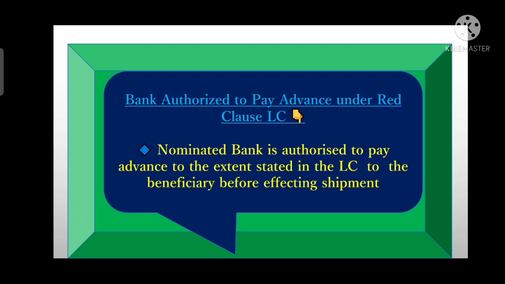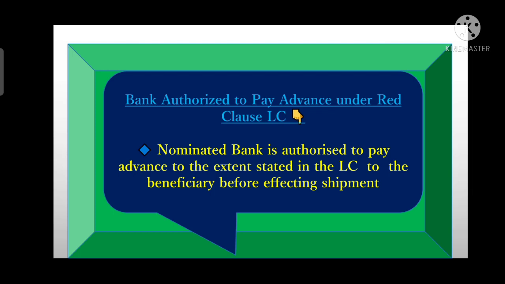Now, who is authorized to make the advance payment under Red Clause LC? At the time of LC issuance, the issuing bank will put a clause stating that a specific bank is authorized to make advance payment to the beneficiary whenever it claims. Under this type of LC, when the issuing bank issues an LC, it authorizes a bank, called the nominated bank, to make the payment to the beneficiary in advance. The nominated bank makes payment on behalf of the issuing bank whenever there is a claim of advance payment from the exporter's side.